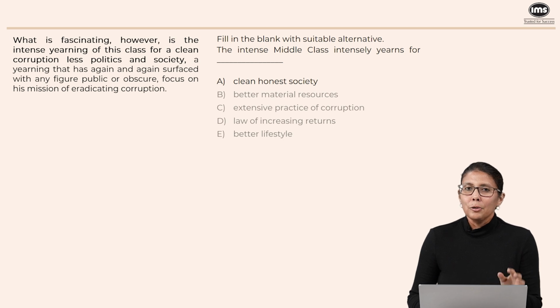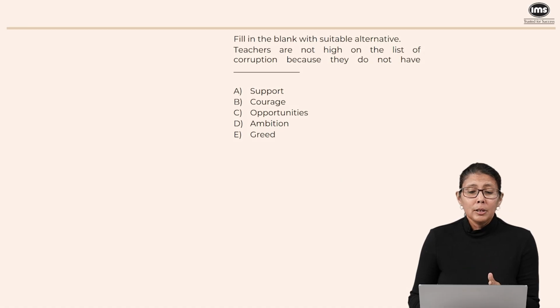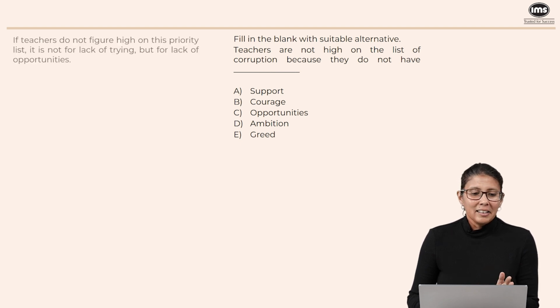Since the answer is given to us directly, we should be easily able to say that option A is the correct choice. Now here we have another really simple question from the same passage. Teachers are not high on the list of corruption because they do not have. So let's take a look at the text.